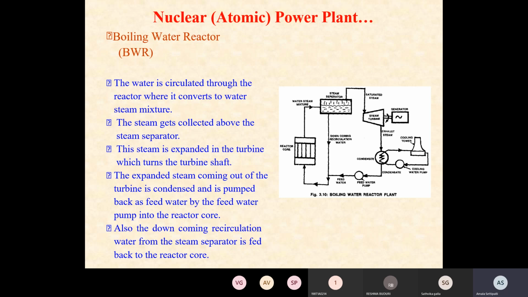The steam gets collected above the steam separator and is given to the turbine, and the turbine blades are rotated.